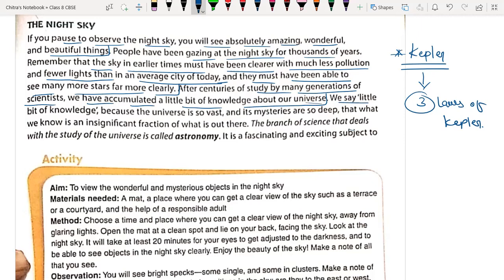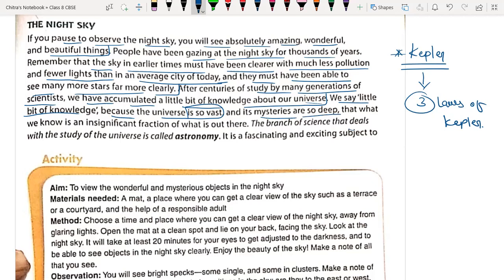Why do we call it only a little knowledge? Because the universe is really so vast, and its mysteries are so deep.